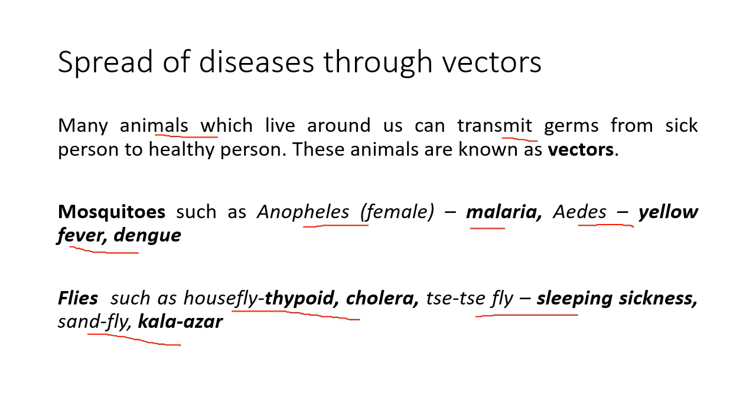So this is the spread of disease through vectors, and I've told you about prevention and precaution, but we'll do it in detail tomorrow. Now you have to learn the names of these mosquitoes, the vectors, the flies. They can be asked as 1-mark questions also. So if you have the textbook, read through the lesson, learn all the important words, learn all the important factors of the diseases, how they are spread. You should know all this in detail. So you need to look at the lecture one more time.